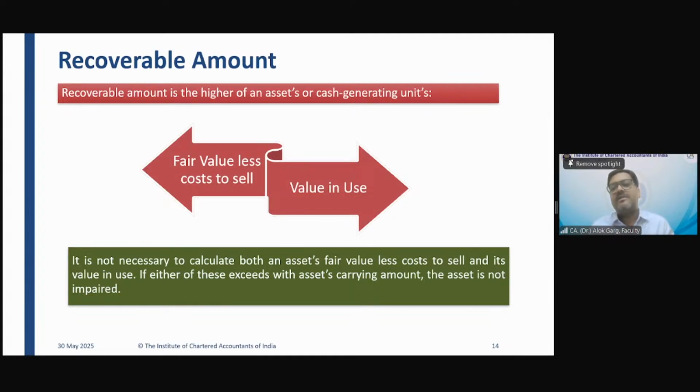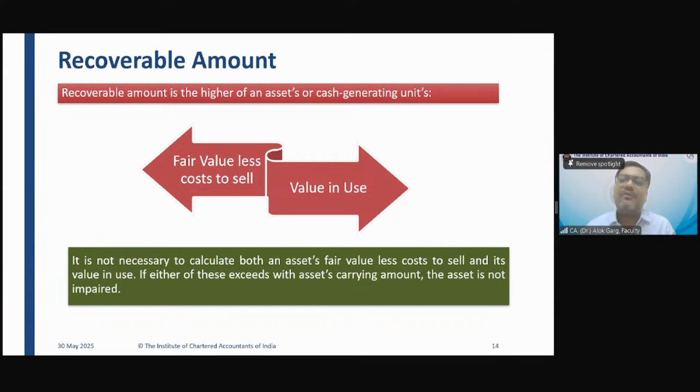Carrying amount is 4 lakh rupee. So whether impairment will be required? In this case, whether impairment will be there? No, sir. Because your value in use is higher than the carrying value, right?